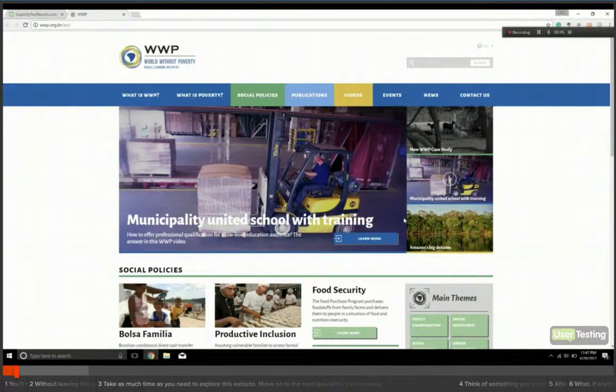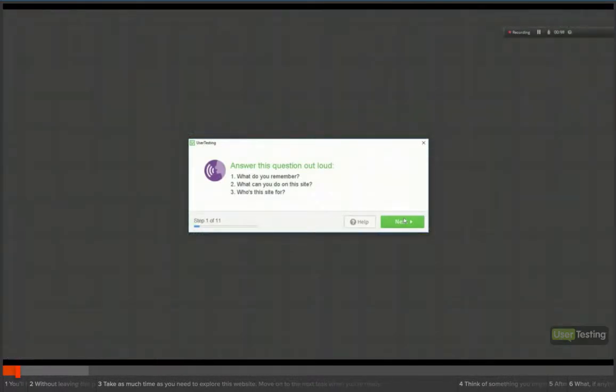Let's see here. Poverty. Main themes, food security. Okay. What do I remember? Lots of photos of what look like warehouses. What can you do on the site? Looks like there's a lot of data and statistics, but I didn't absorb what they were exactly. And this site would be for specifically people working with poverty statistics, it would look to me.